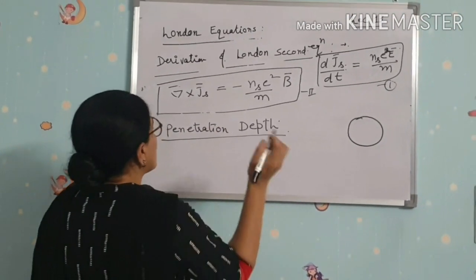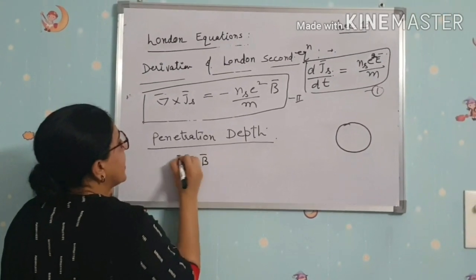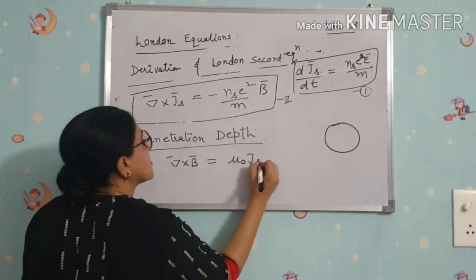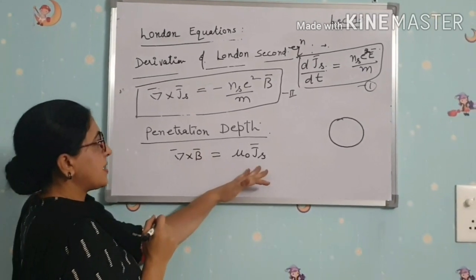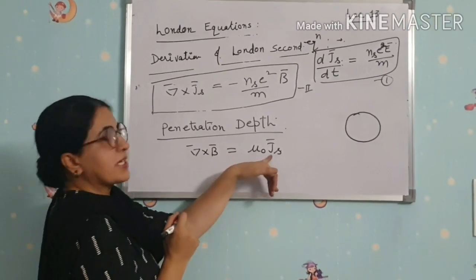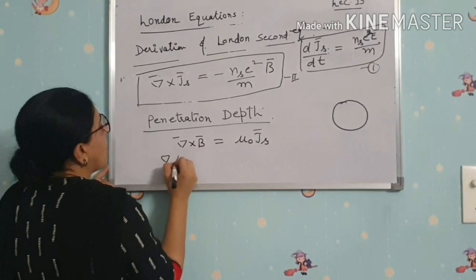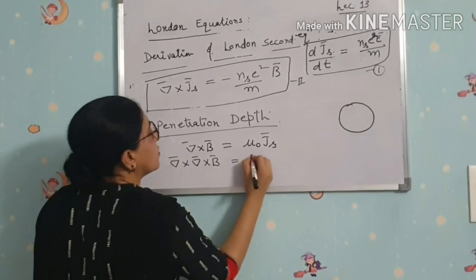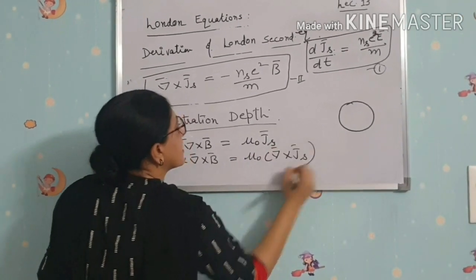We know that Maxwell's equation del cross B is equal to mu naught Js. Now taking curl on both sides of this equation, del cross del cross B is equal to mu naught del cross Js.